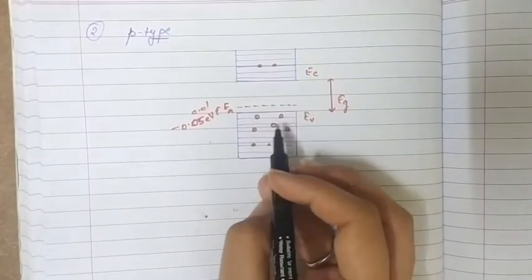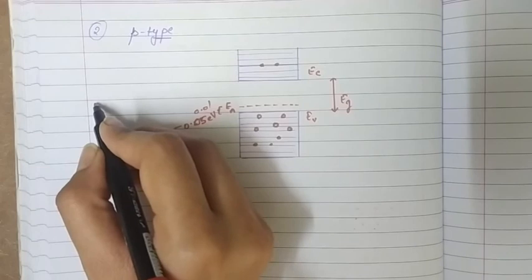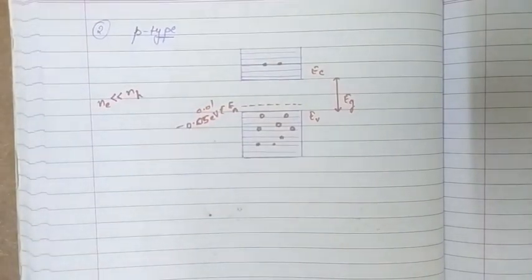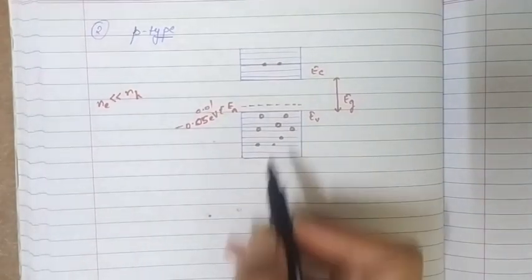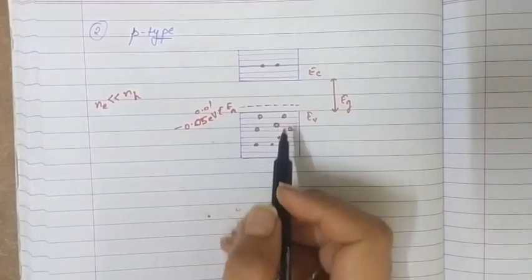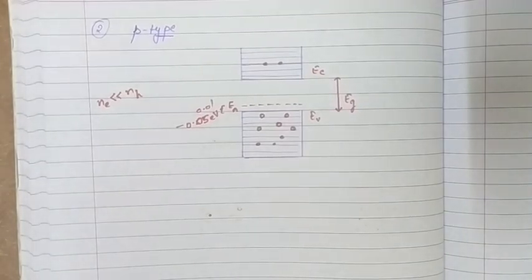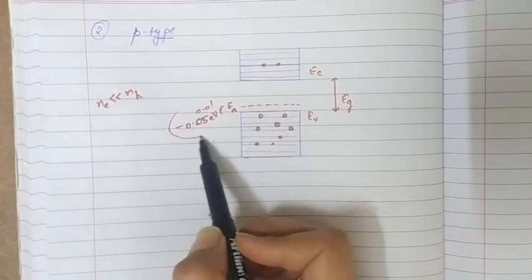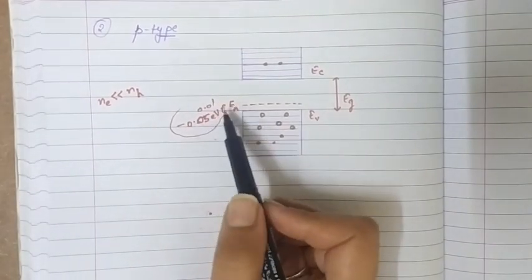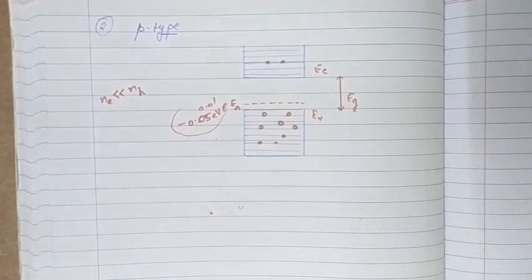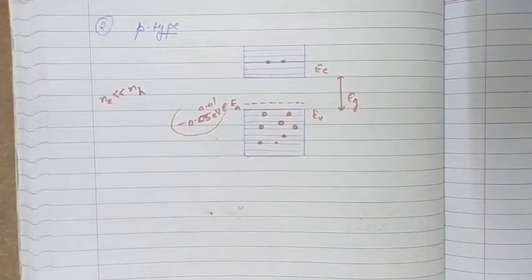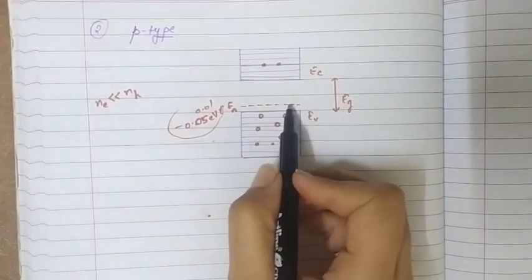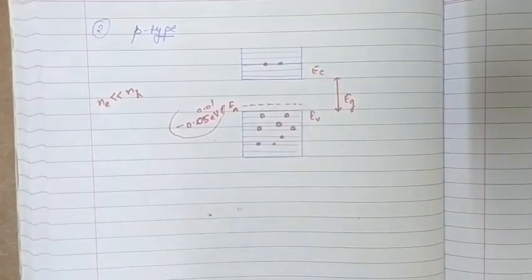Hence we can conclude that the number of electrons in the conduction band is less than the number of holes in the valence band, and the conduction is majorly because of the holes present in the valence band in the case of p-type semiconductor. The energy needed by the electrons to move to the acceptor level is very small, that is 0.01 to 0.05 electron volt, which can be easily imparted by just room temperature. That's why a large number of electrons move to the acceptor level instead of the conduction band.